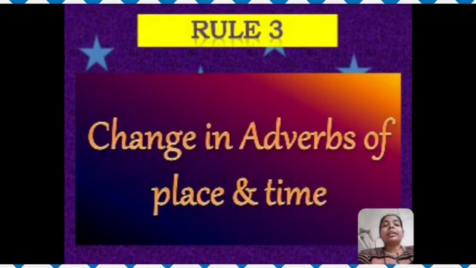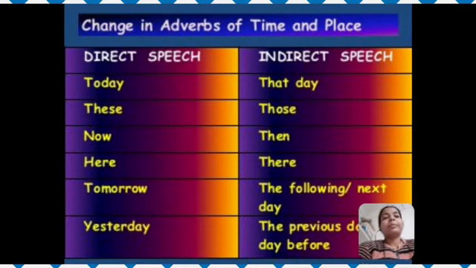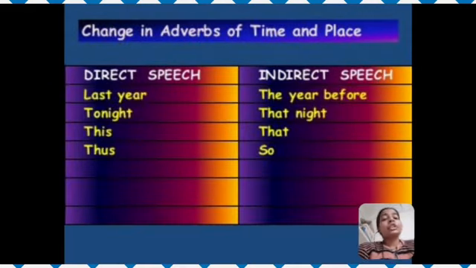Now the third rule is change in adverbs of place and time. Today will change into that day. These will change into those. Now will change into then. Here will change into there. Tomorrow will change into the following or the next day. Yesterday will change into the previous day or the day before. Last year will change into the year before. Tonight will change into that night, this will change into that, and thus will change into so.